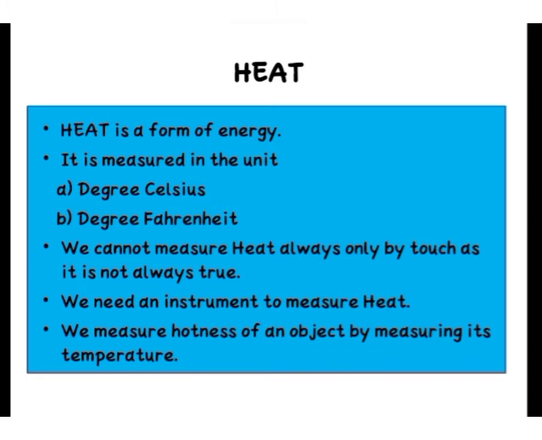Now children, you know that it is very cold nowadays. So can you tell me, is the temperature increasing or decreasing? It will be decreasing, because if it is cold, that means the heat is less. So the temperature will be decreasing. Now we are telling temperature.